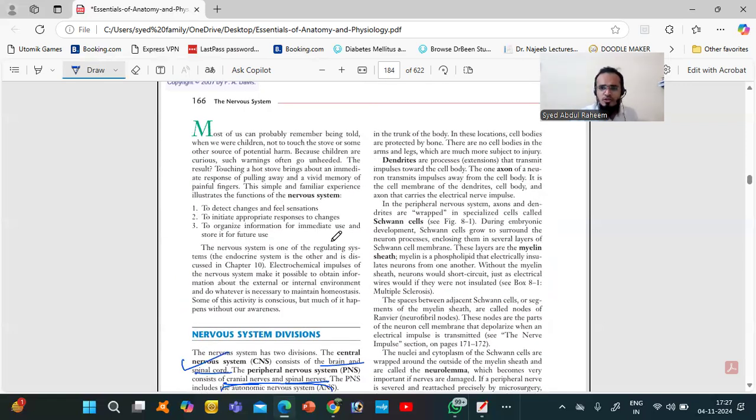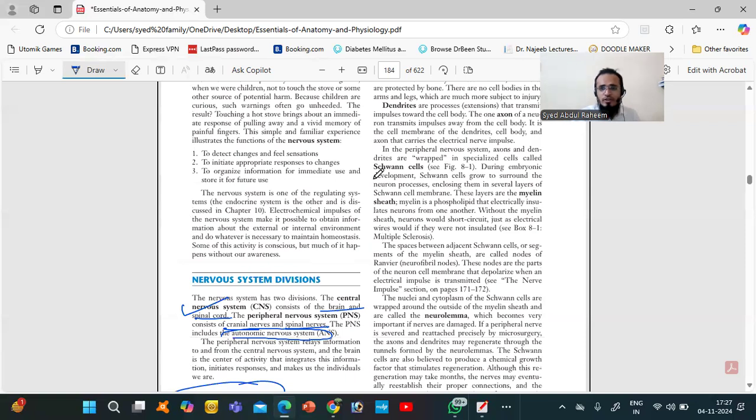Dendrites. What will the dendrites do? They transmit whatever information is there toward the cell body. So they accumulate all the information from other neurons and give it to the cell body. What does the axon do? The axon transfers the information from the cell body to the other neuron or other place. In this, what we call the electrical nerve impulse.